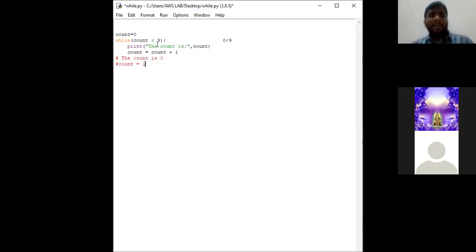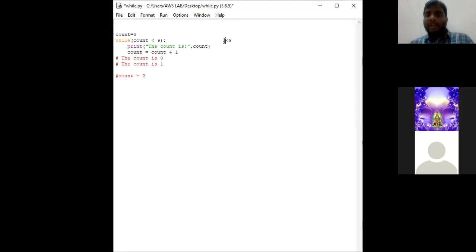Now check the second iteration. In the second iteration, the count value is 1. So 1 less than or equal to 9. Since 1 is less than or equal to 9, again the print statement will be like the count is 1. Now the count will become 2, so count is equal to 1 plus 1. Already we are having count 1, 1 plus 1 is 2.